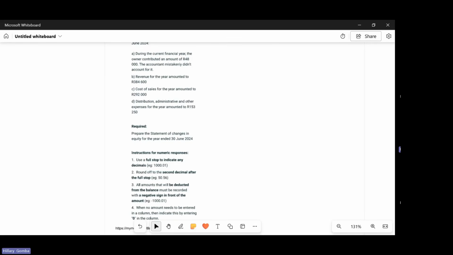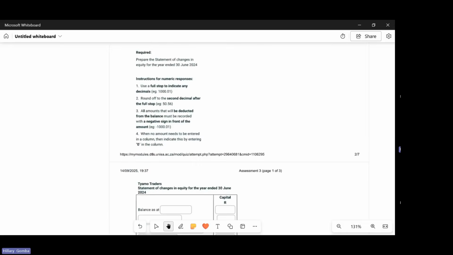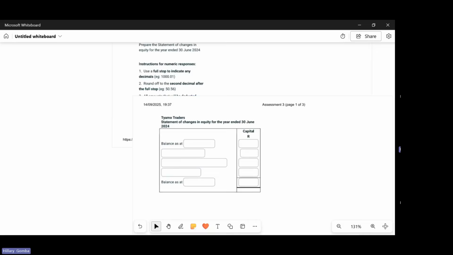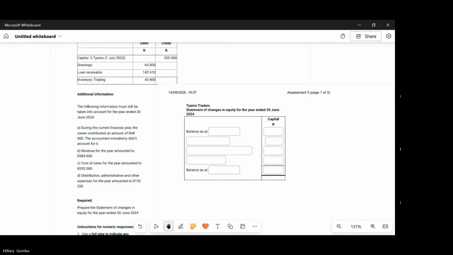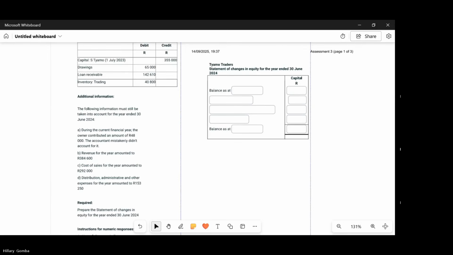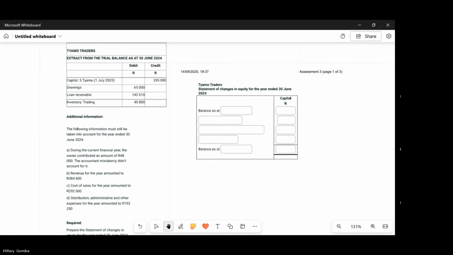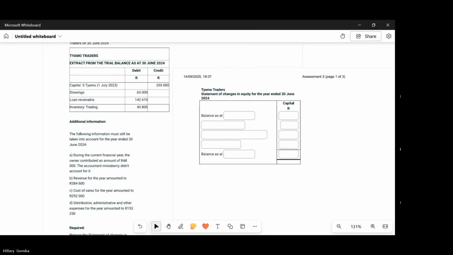You are required to prepare the statement of changes in equity for the year ended 30 June 2024. So let me put this on the side so that it becomes easy. Right. So what we have here is the statement of changes in equity.